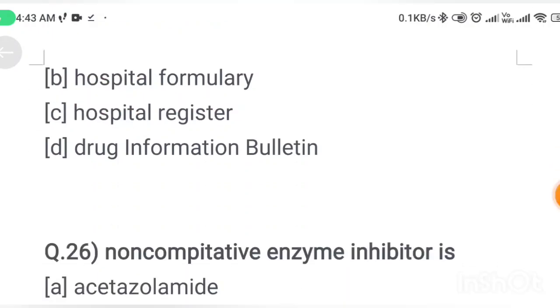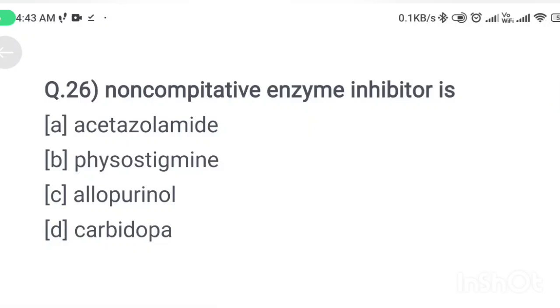Next question. Non-competitive enzyme inhibitor is option A, acetazolamide; option B, physostigmine; option C, allopurinol; option D, carbidopa. Correct answer is option A, acetazolamide.